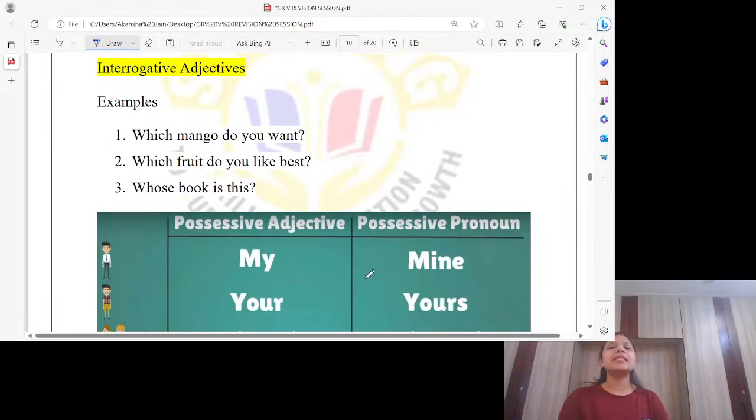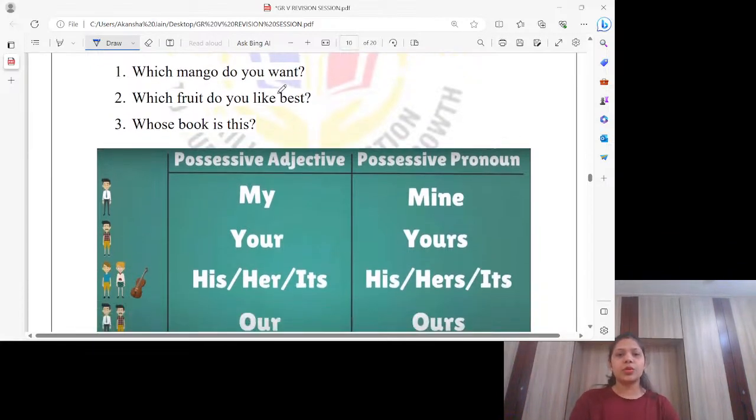Next is interrogative adjective. Interrogative adjective means which mango do you want? Which mango do you want? Question. Interrogative means what? Question. Which fruit do you like best? Which fruit do you like the best? In fact, whose book is this? All are questions.